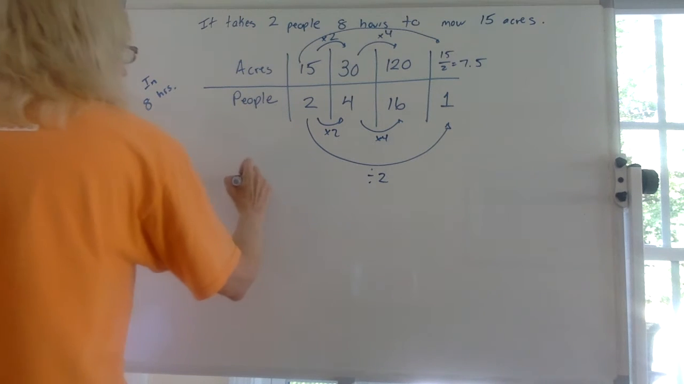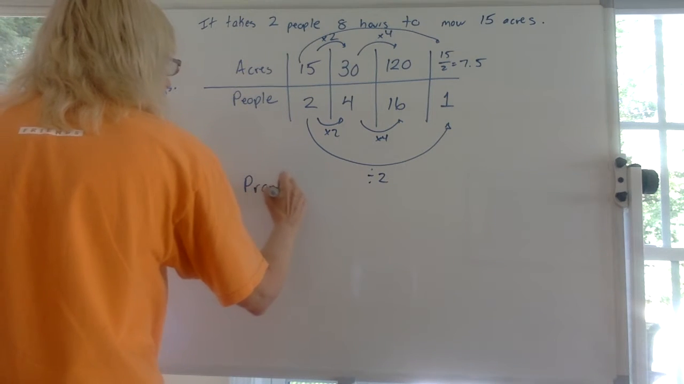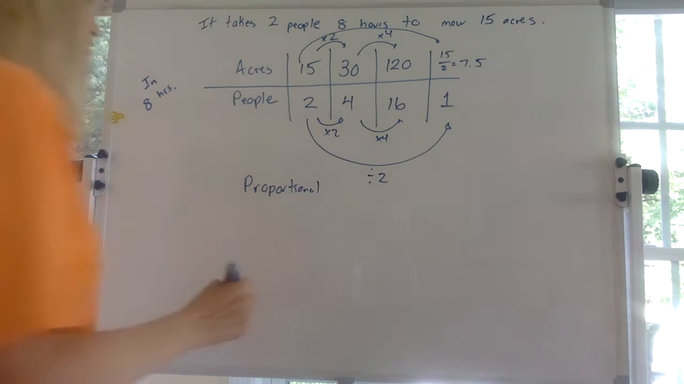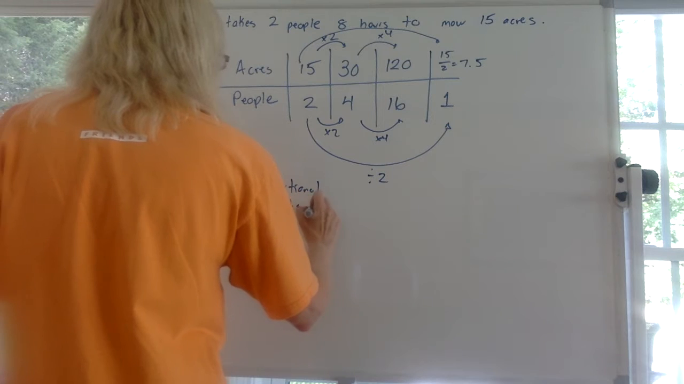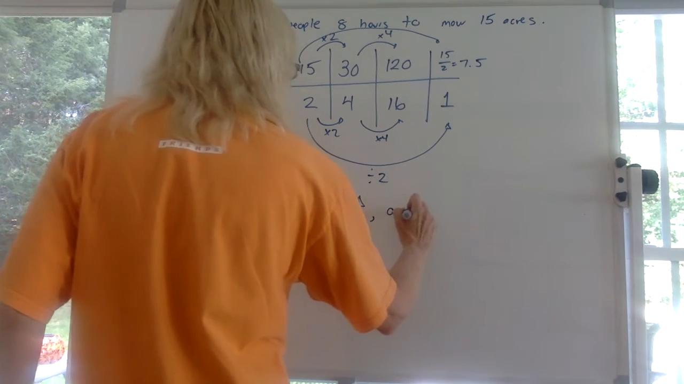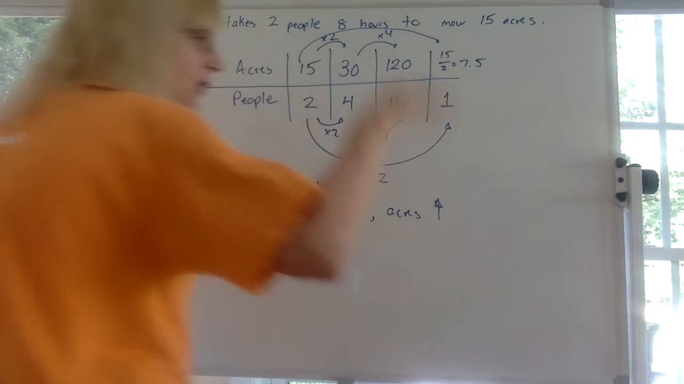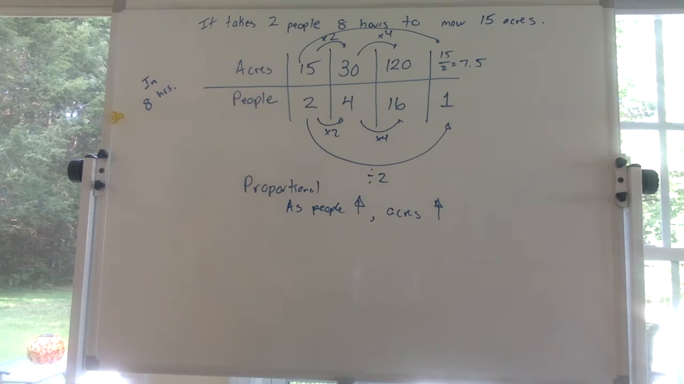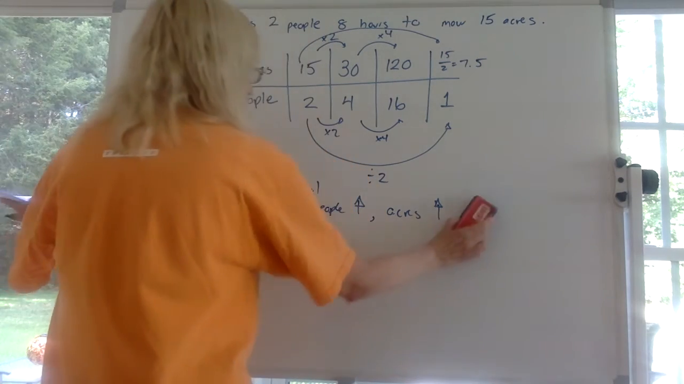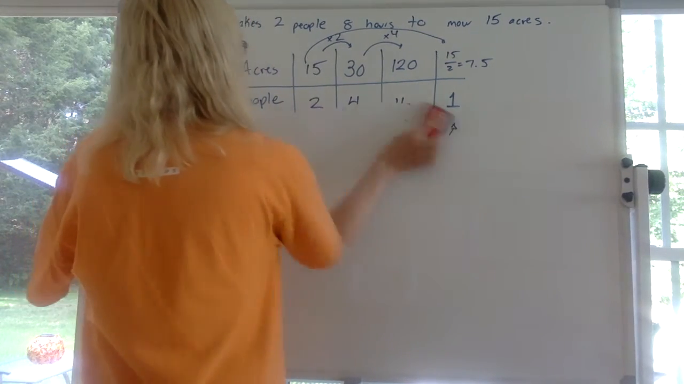This is what we call a proportional relationship. Right? How come that's a proportional relationship? As the number of people goes up, the acres also go up. So they go up proportionately in the same direction. Okay? Now we're going to talk about an inverse proportional relationship. So what the heck is that?